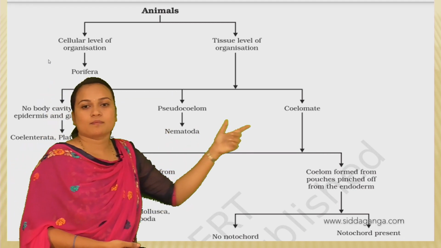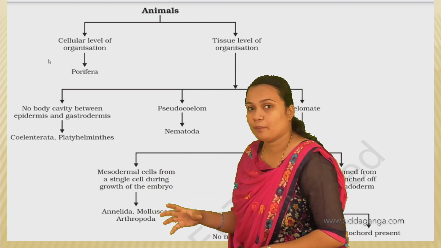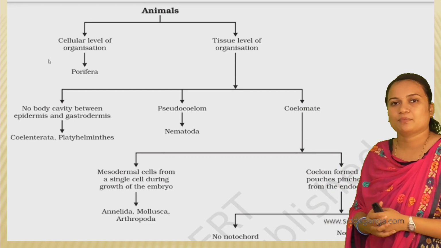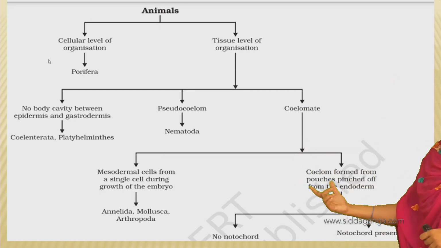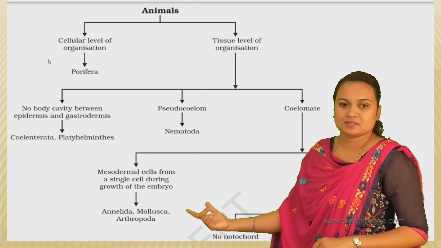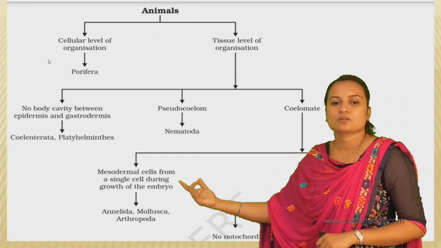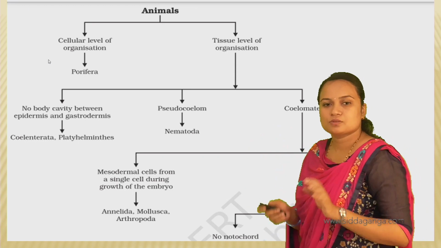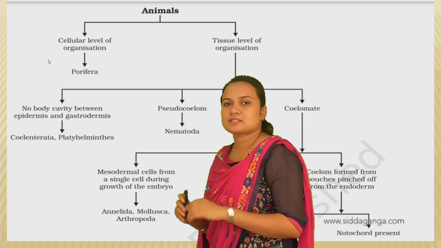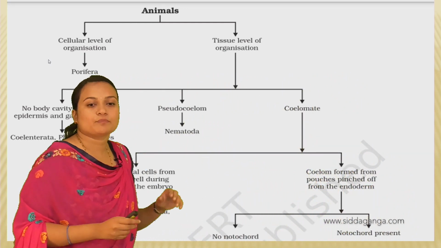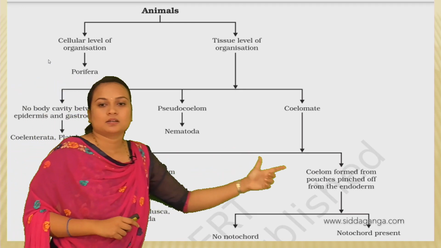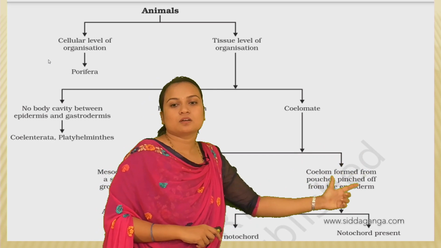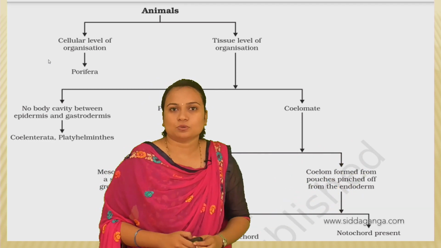Okay, the Nematoda. And if the organisms are coelomate, then further characters are noticed, like whether the mesodermal cells form from a single cell during growth of the embryo. So in the mesodermal cells, whether these cells are formed from a single cell, or the coelom is formed from pouches pinched off from the endoderm.